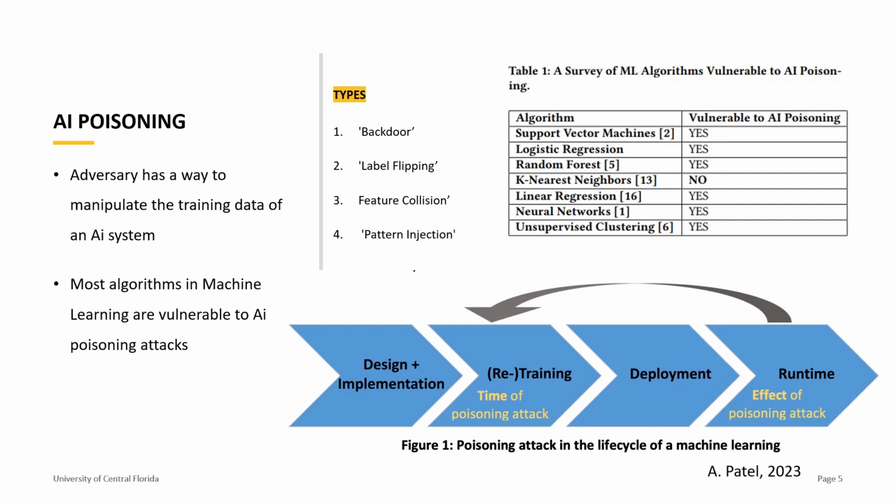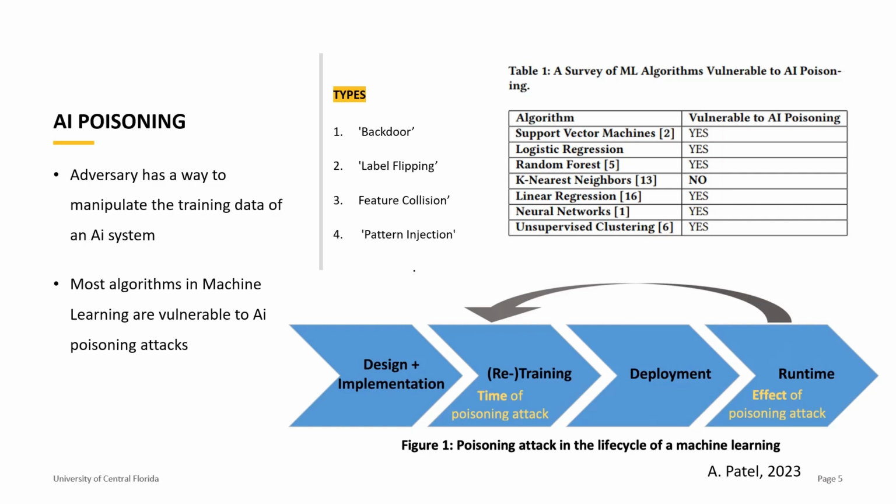Now, the figure here on the screen shows that most algorithms are actually susceptible to these attacks, with the exception of k-nearest neighbor. And this one's just less susceptible because it doesn't undergo a traditional training phase, but rather it memorizes the entire training set. And then the predictions are made based off the similarity of new instances to the existing data points. So there's no distinct learned decision boundary or complex parameter optimization that's susceptible to this poisoning.